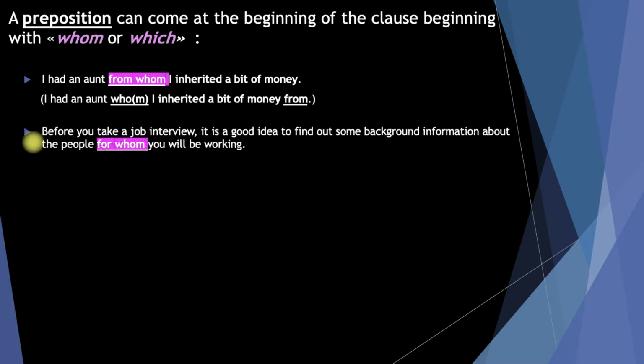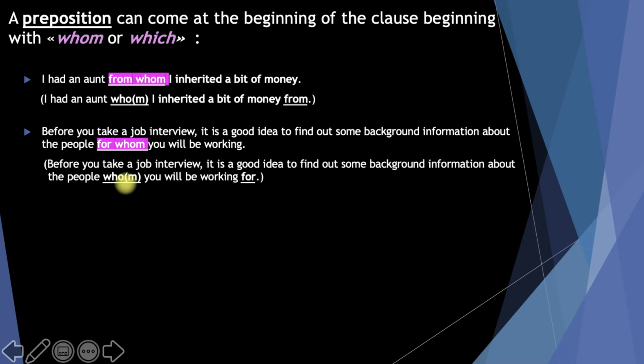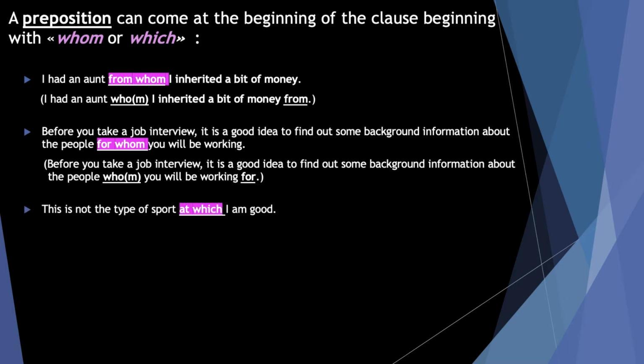The second one. Before you take a job interview, it's a good idea to find out some background information about the people for whom you will be working. And that means whom you will be working for. So you see, for is the preposition of work here, okay? And you can write it before the relative pronoun whom.